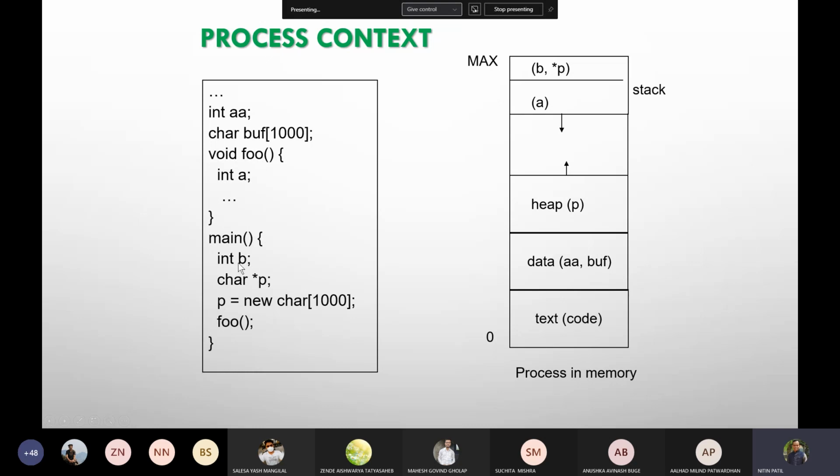Then I have main, and these are local variables. With p I am allocating dynamic memory, using malloc or new depending upon the programming language that you use, C or C++. And then I am making a call to the function. Now if I see this in memory, this would be shown. In the stack, these local variables would be b, p and a.